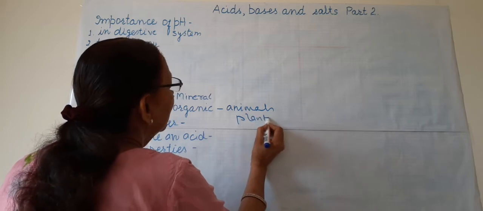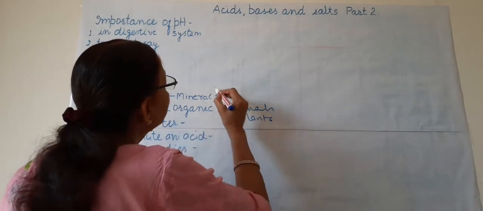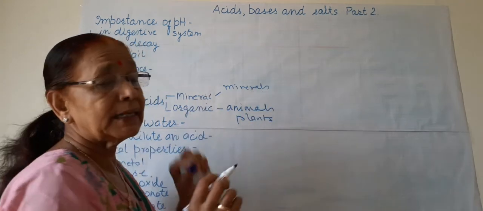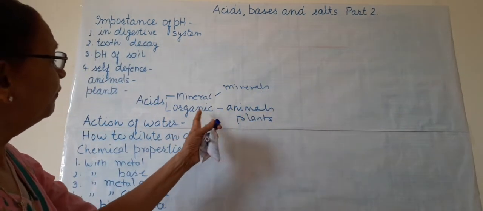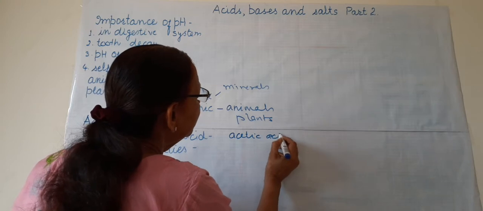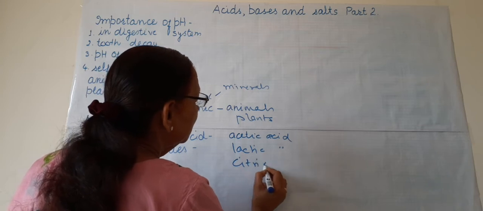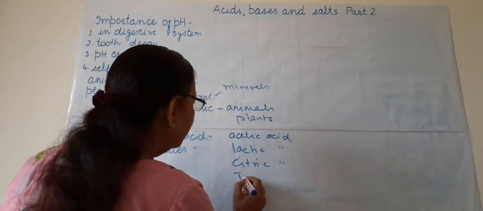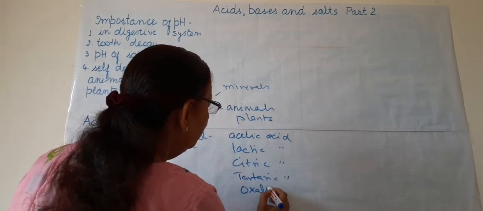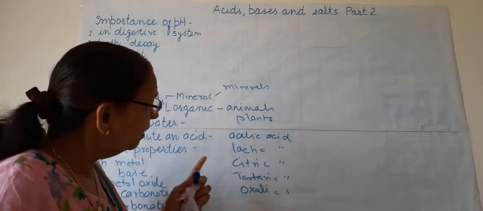The acids which come from living beings are known as organic acids, and those which are made from the minerals of the earth are known as mineral acids. Examples of organic acids are many: the most common is acetic acid, then lactic acid, citric acid, tartaric acid, oxalic acid and some more. All of these come from plants.